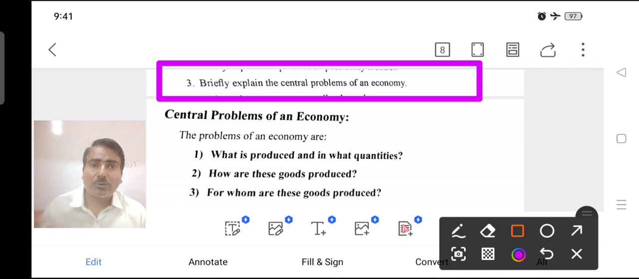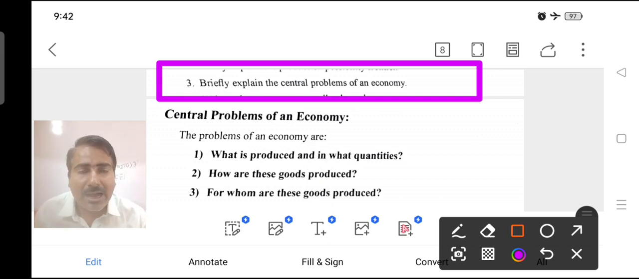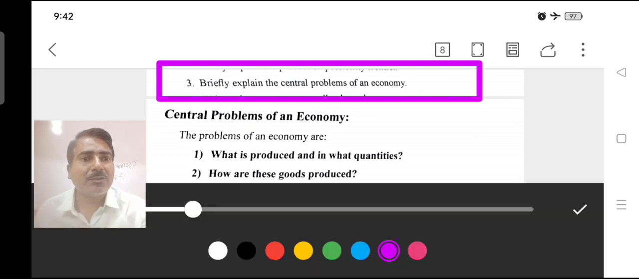What to produce, how to produce, for whom to produce. What to produce means what goods are produced and in what quantities. The second question is how these goods are produced, which technique will be adopted at the time of production: labor intensive or capital intensive. The first question is which one we have to produce: rice or a gun. So there are two concepts.